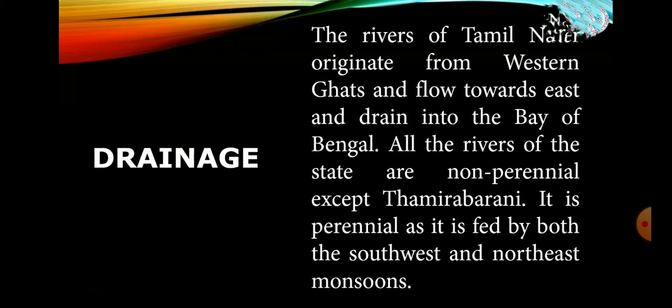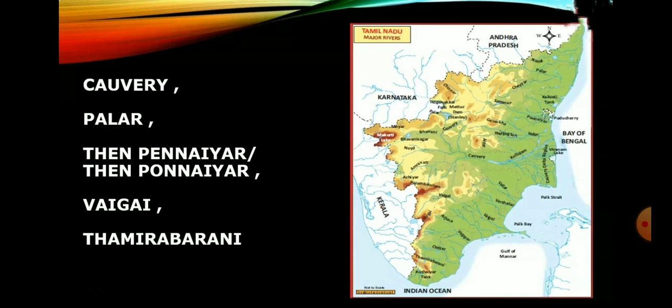Next one, Palar. The first one, Kaveri, is already covered. Then Palar. The Palar river rises beyond Talagavara village in the Kolar district of Karnataka. The Palar drains an area of 17,871 square kilometers, out of which nearly 57% lies in Tamil Nadu and the rest in the states of Karnataka and Andhra Pradesh.